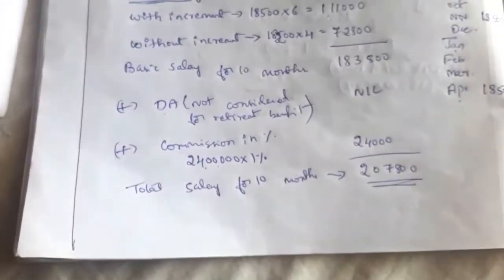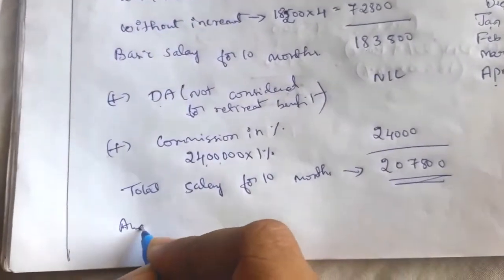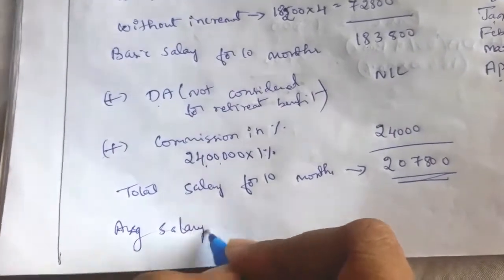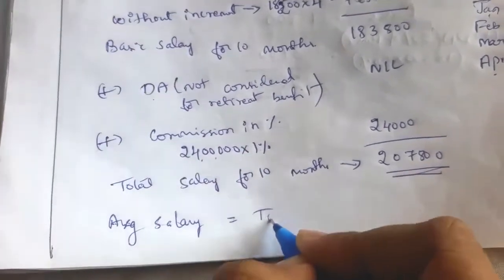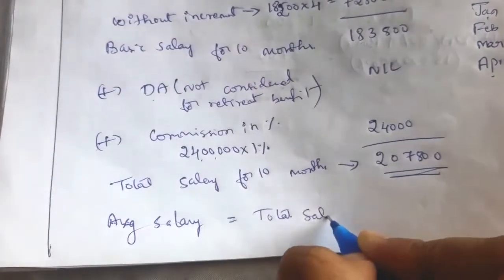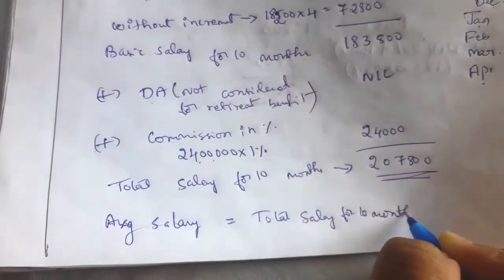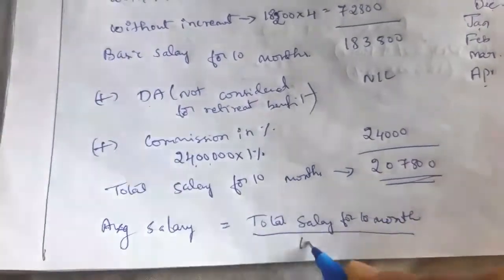So average salary is equal to total salary for 10 months divided by 10.